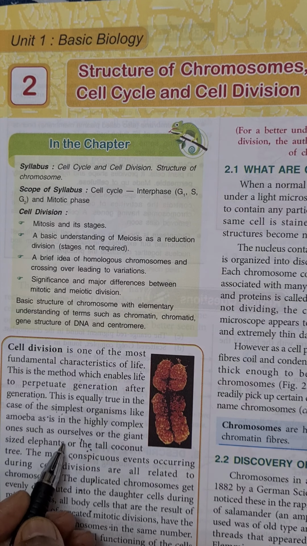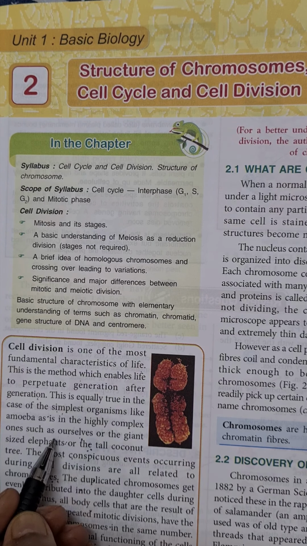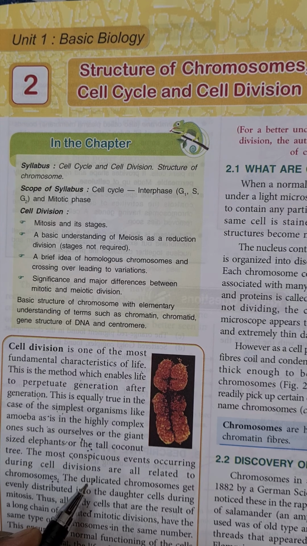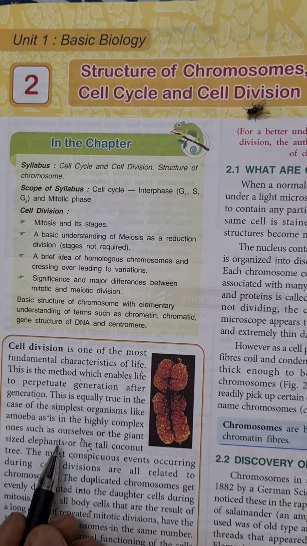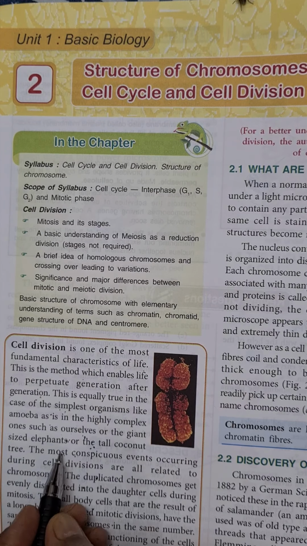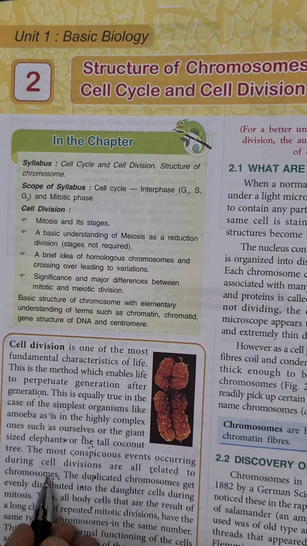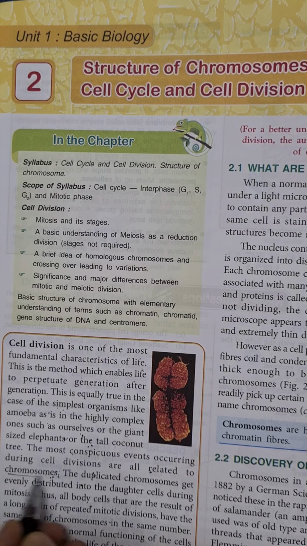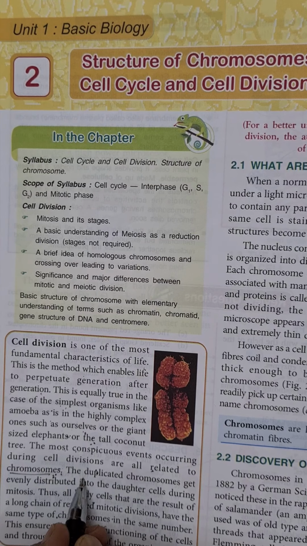All living organisms are made up of cells, and cells of all living organisms, whether they are unicellular or multicellular organisms, divide, and as they divide, they help these organisms to continue their species on this earth. The most conspicuous events occurring during cell division are all related to chromosomes. Now these chromosomes are the structures which are present inside the nucleus of the cell.